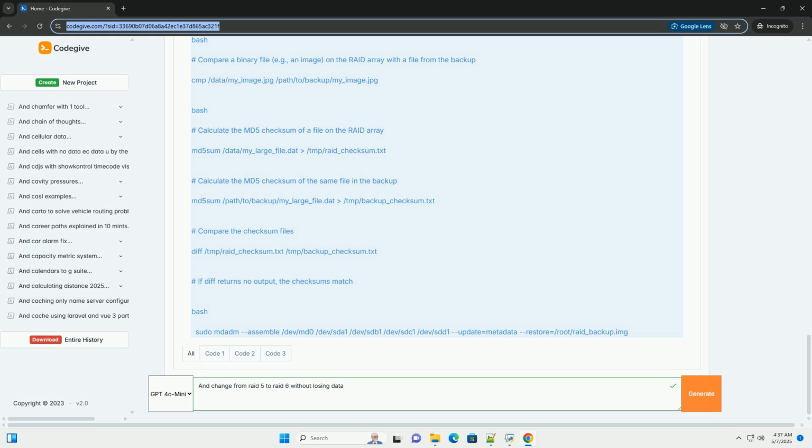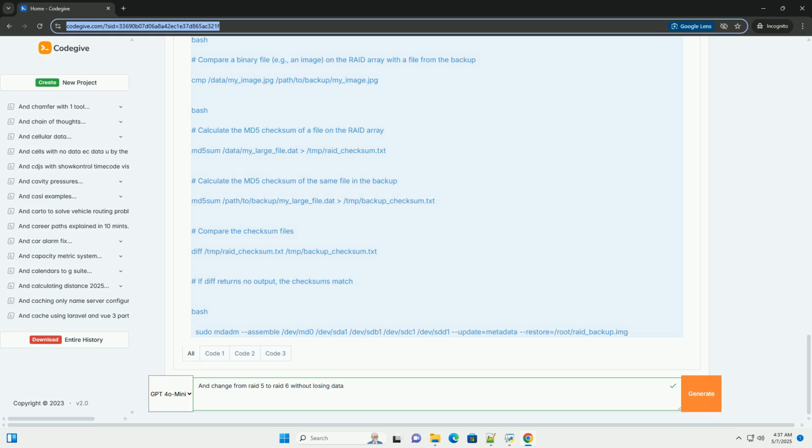6. Reshaping the array. This is the crucial step where the parity information is recalculated and the array is converted to RAID 6. This will take a long time. 7. Monitoring the reshape process, keeping a close watch on the progress of the reshape to ensure no errors occur.